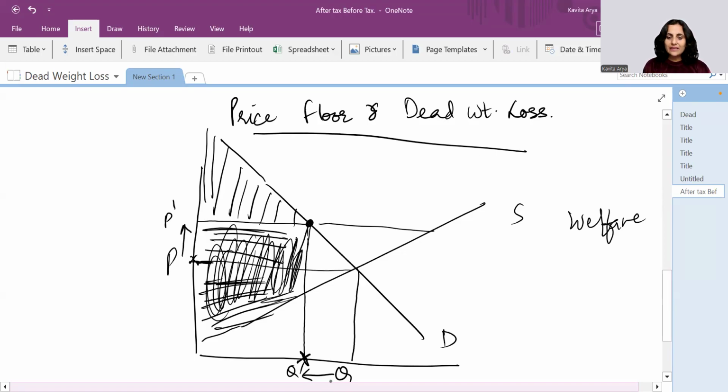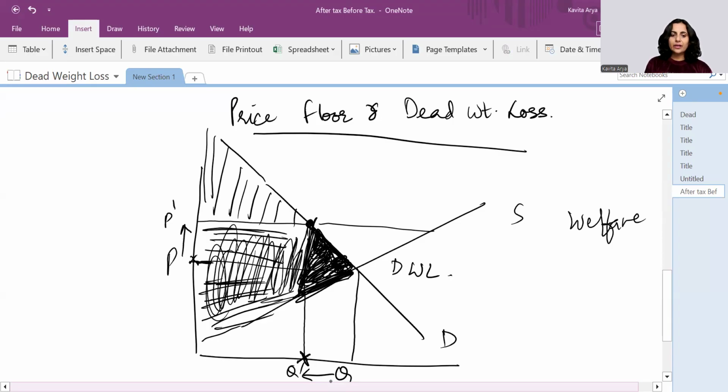So there exists a triangular area which is untapped. This untapped area goes to no one, neither the consumer, nor the producers, nor the government in any case. So this dark area is the deadweight loss.